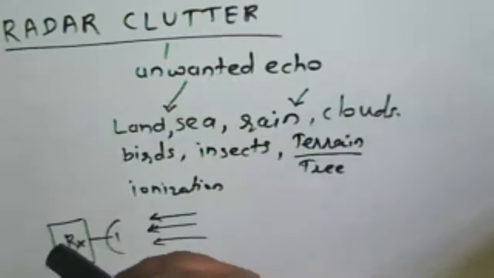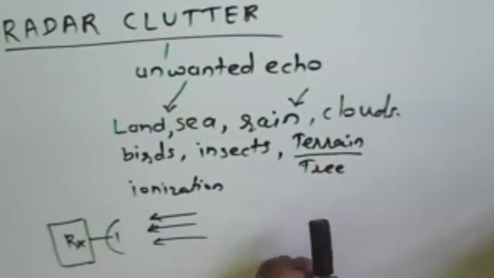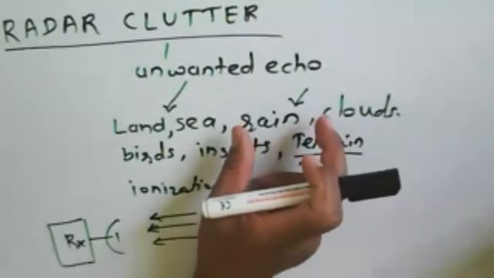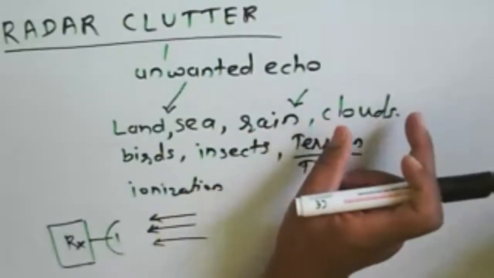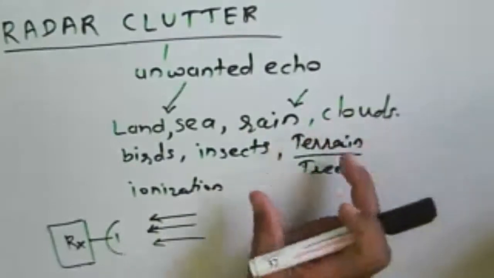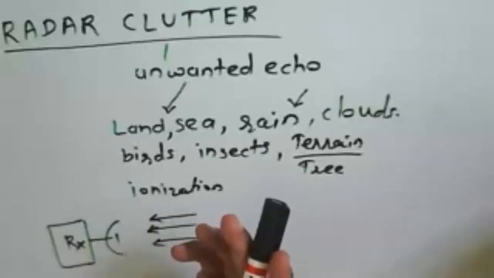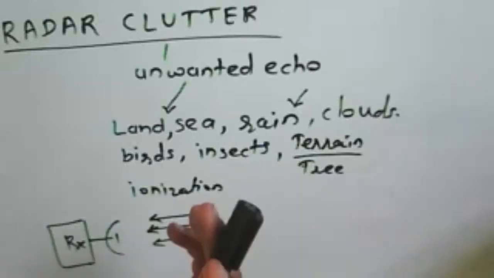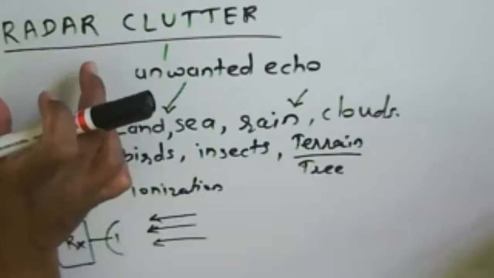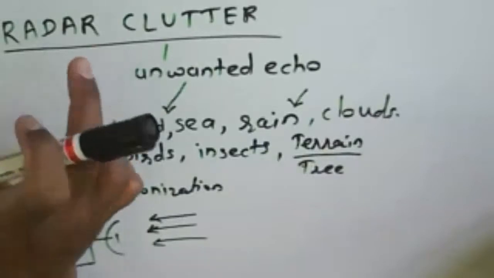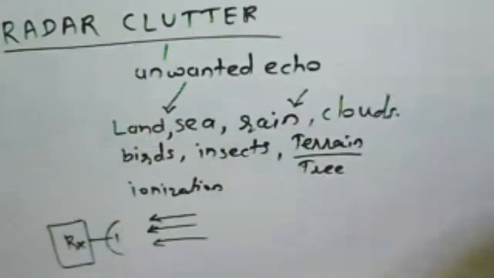But if you consider it another way, we need to develop a radar that will measure what rain is present there, what clouds are present there, and what the size of a terrain is. So there are different radars, and those radars are useful for different purposes. Only that we are saying that radar is useful for identifying the target. Other than that, there are remote sensing radars.